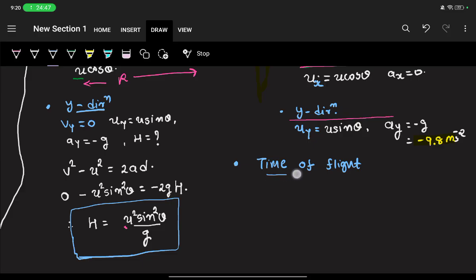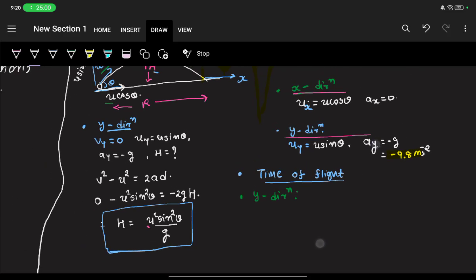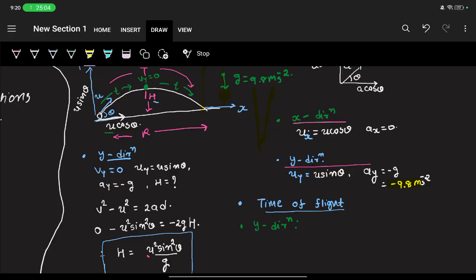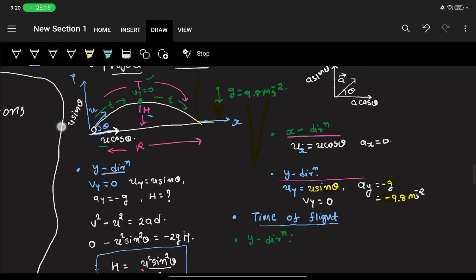So again, let's just focus on the y direction. In the y direction, as you can see here, we have already written it down: uy is u sine theta, ay is minus g, and vy is 0, right?